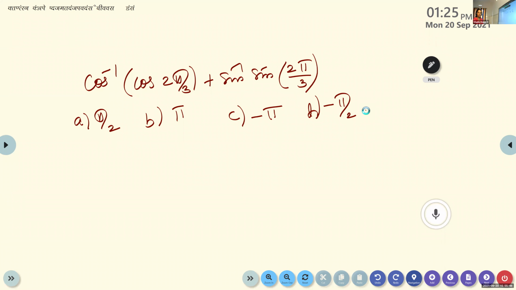How do you do this? Is it possible to cancel cos inverse and cos? Ashwin, can we cancel these 2, cos inverse and cos? In which case will you be able to cancel?